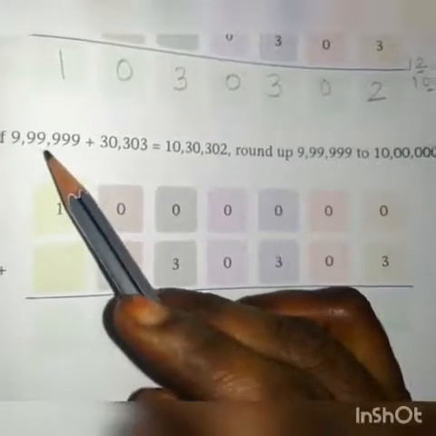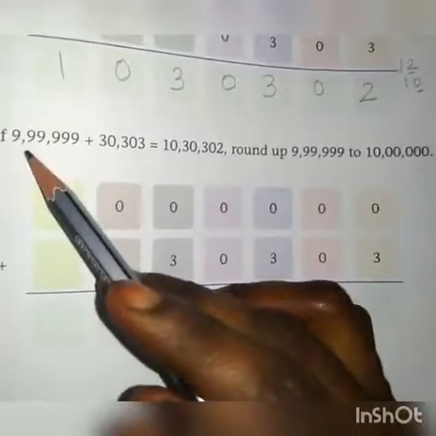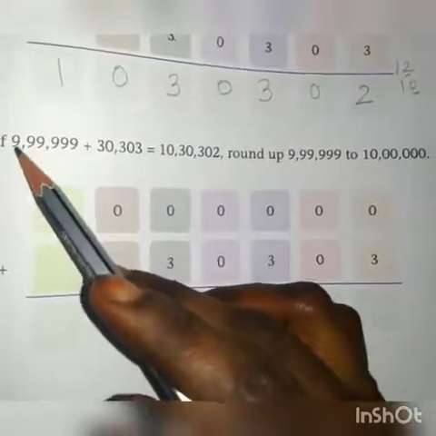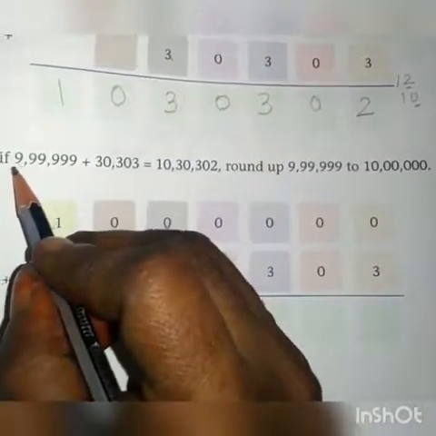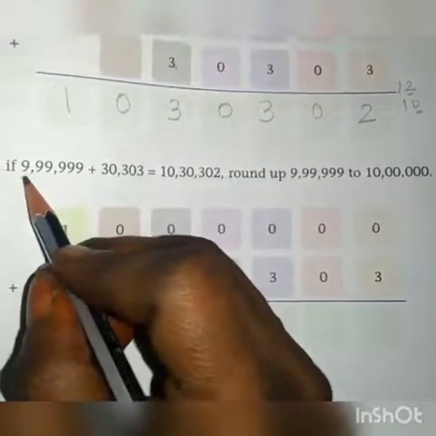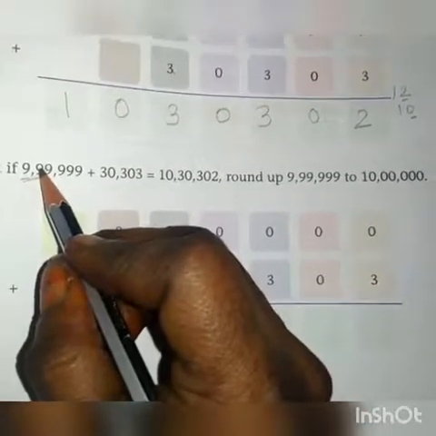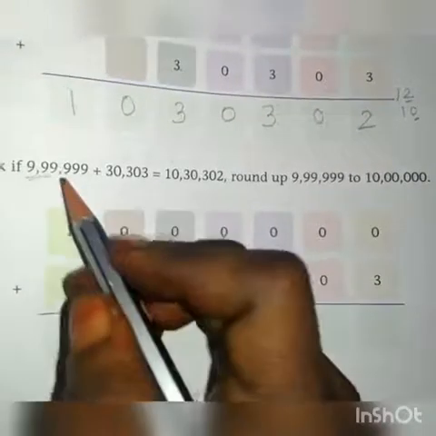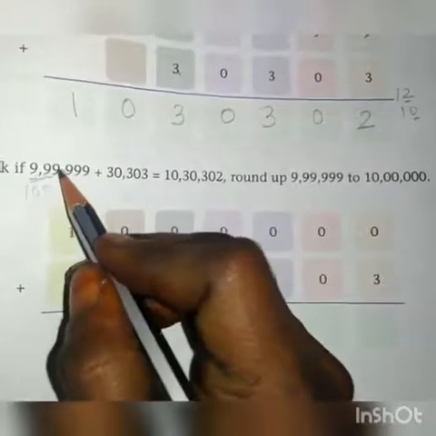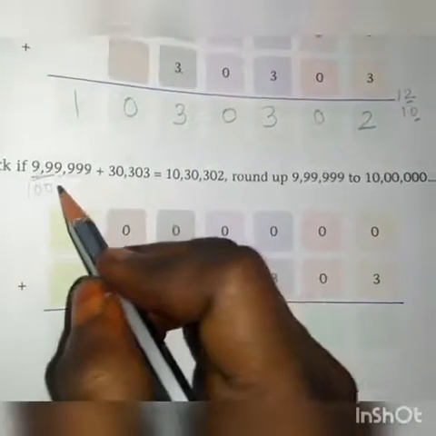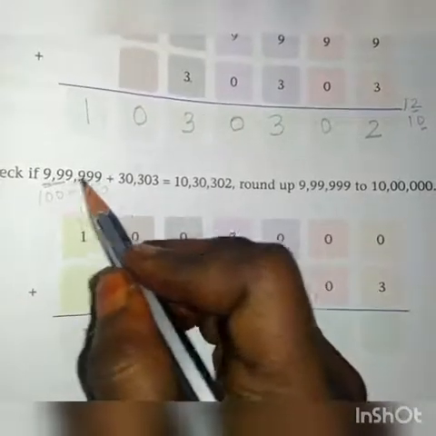For 9,99,999 we have to round off this value to 10 lakh. Here, to round off the value, we always have to see the highest place, lakh. We cannot round off a single digit, so we have to take 2 digits. 99 is nearest to 90 or 100? 100. So instead of 90 we have to put 100. For the remaining values from here to here we have to put zeros.